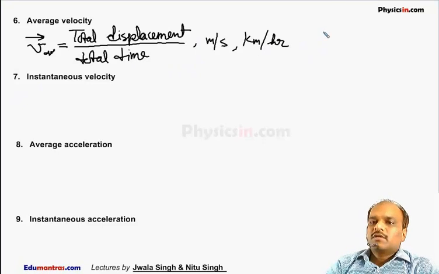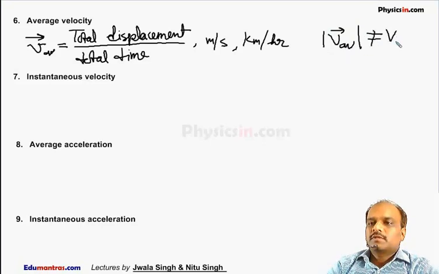Sometimes people say that the magnitude of average velocity is equal to average speed. This is not true. This is true only when the particle is moving in unidirectional motion. In unidirectional motion, the magnitude of average velocity is equal to average speed. But otherwise, it can never be equal because velocity is a vector quantity and average speed is a scalar quantity.